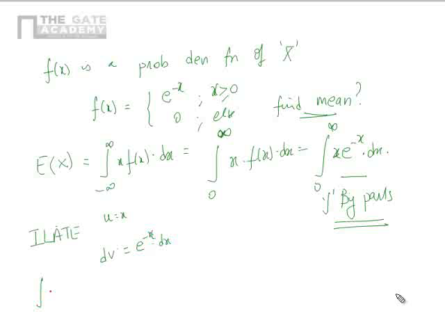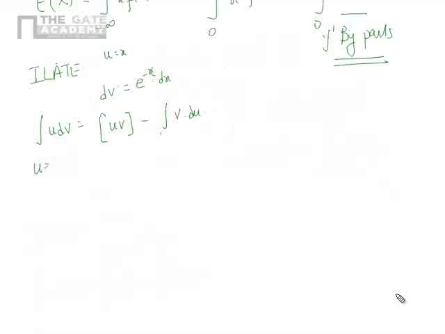By rule, integral of u dv is nothing but uv minus integral v du. So our u is x, dv is e power minus x dx. Now we have to find du. du becomes nothing but dx. v is nothing but integral of dv, which is integral e power minus x dx, and that becomes minus e power minus x.